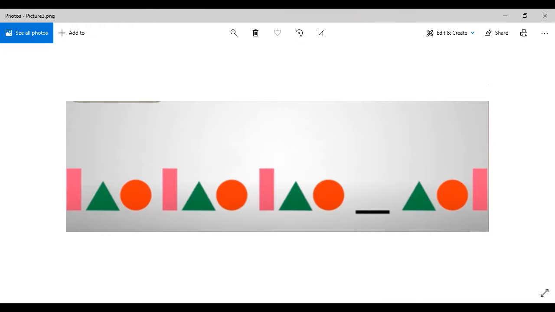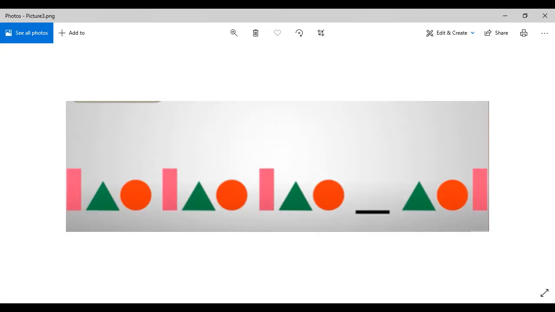Okay, now this is for you. You are supposed to tell me which shape will come over here in the blank space. So let's look at the pattern first. At first we have a rectangle, then we have a triangle and a circle, right? Then again rectangle, triangle, circle, rectangle, triangle, circle.